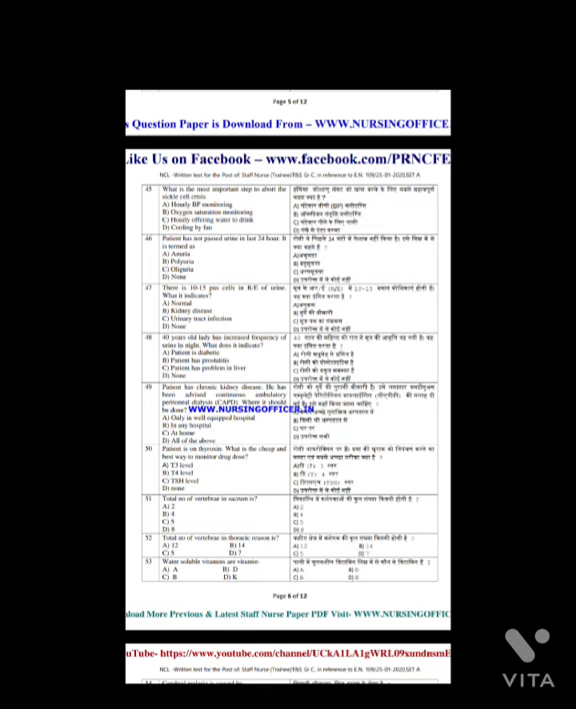Question number 50. Patient is on thyroxine. What is the cheap and the best way to monitor the drug dose? And the answer is option D, none of the above.